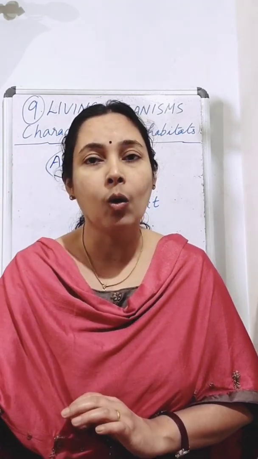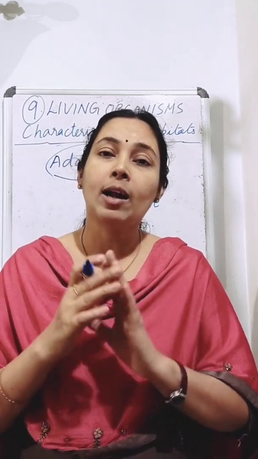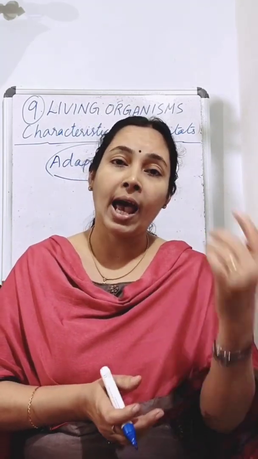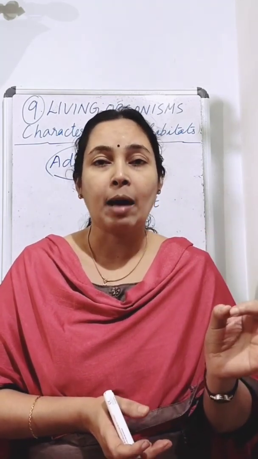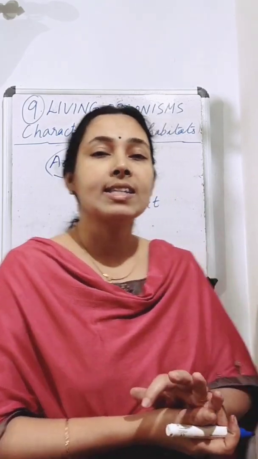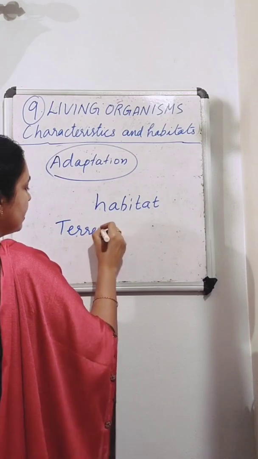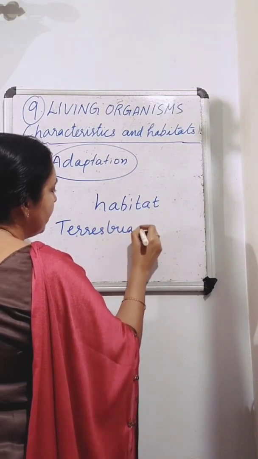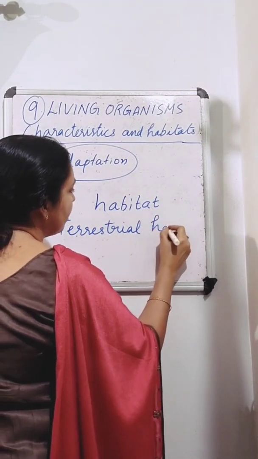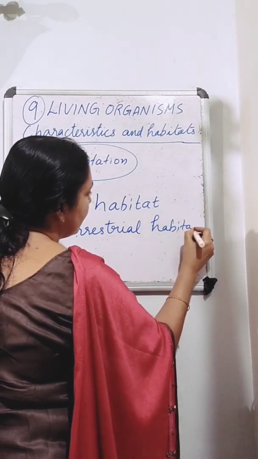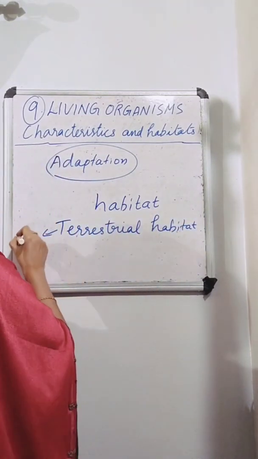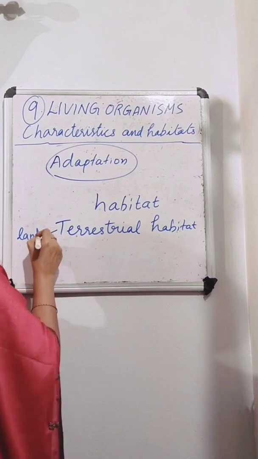Habitat is their home. So if the animals or plants are living on land, then that habitat is called terrestrial habitat. So terrestrial habitat means their habitat is on where? Land. Habitat is on land.